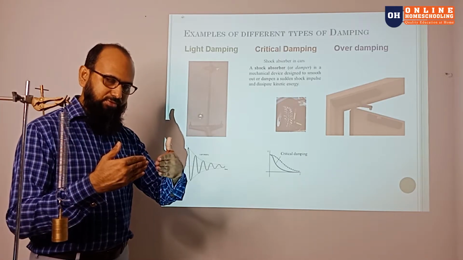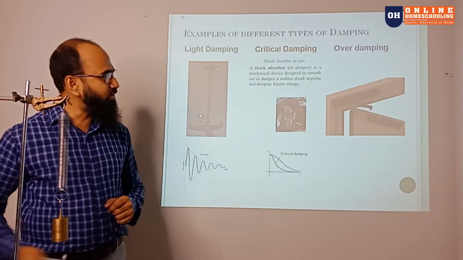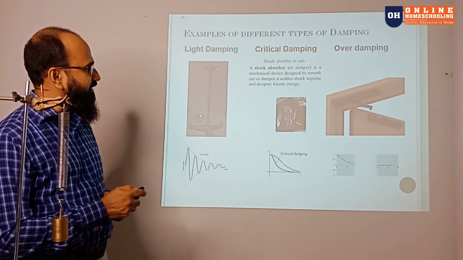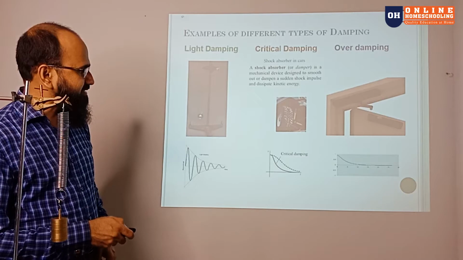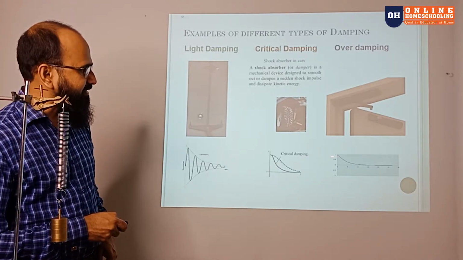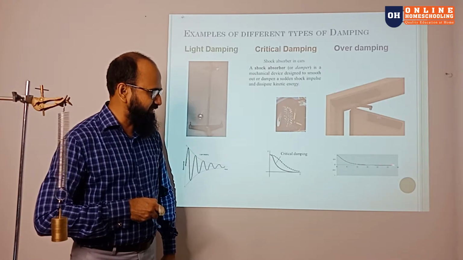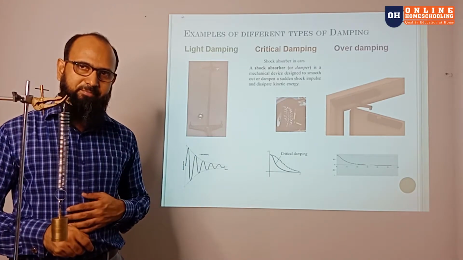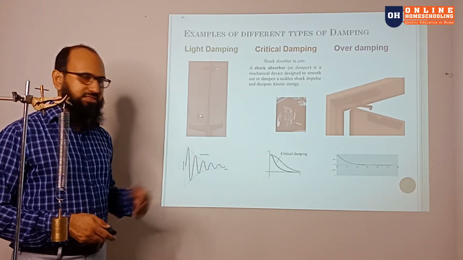So that is the overdamping happening there. In overdamping, you can see the graph starts from there and slowly, gradually comes to the equilibrium position. So we learned the three things with real life examples.